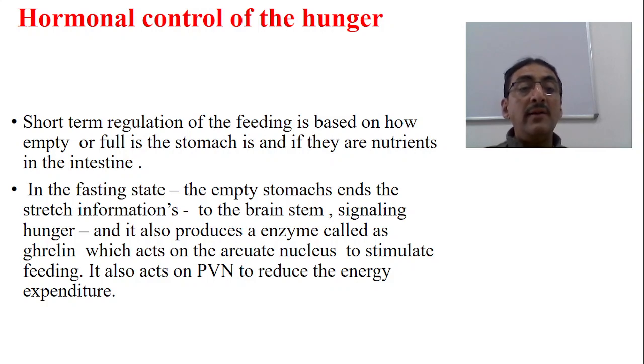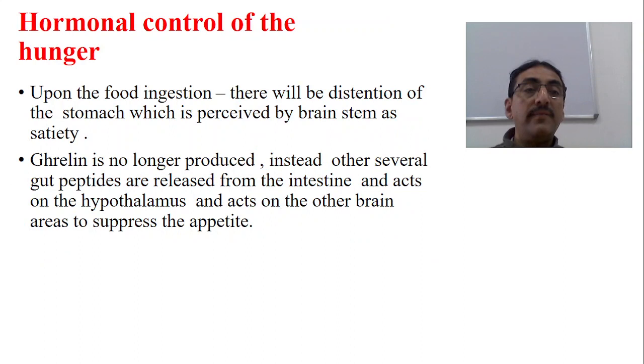So when you are hungry, ghrelin increases the feeding by increasing the appetite, and it also reduces the energy expenditure, because when we are hungry we feel very tired and we do not do any work. Upon food digestion, there will be distension of the stomach, which is perceived by the brainstem as satiety. When you are taking more and more food, your stomach and intestine are distended, and that mechanical stimulus is taken by the brainstem, and it stimulates the appetite reducing neurons. So ghrelin is no longer produced.